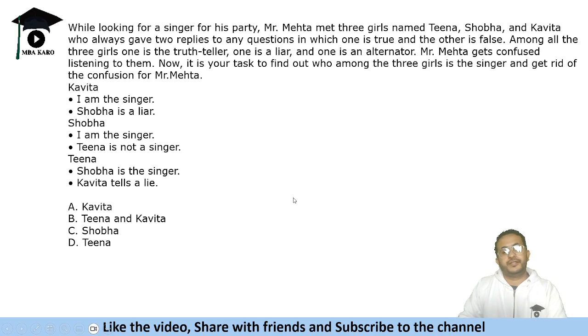Okay, so again, another question on binary logic. While looking for a singer for his party, Mr. Mehta met three girls, Tina, Shobha, and Kavita, who always give two replies to any question. One is true and other is false. So all three are alternatives, true and false. In what order, we do not know. Among all three girls, one is truth teller, one is liar, and one is an alternator.